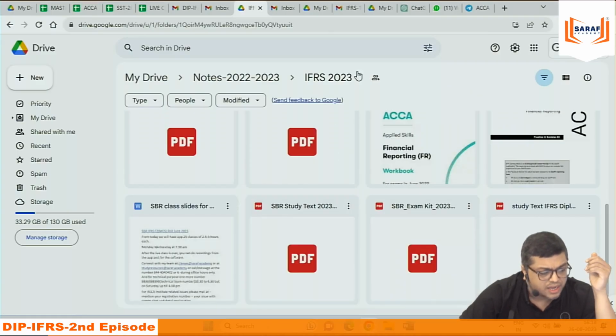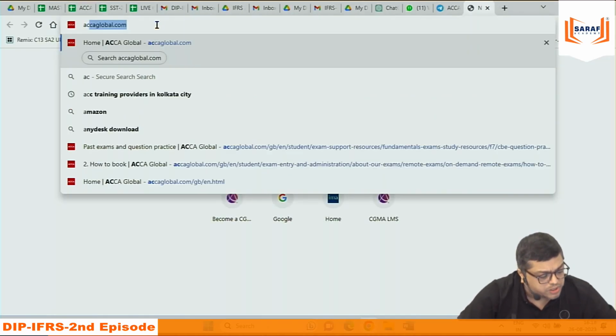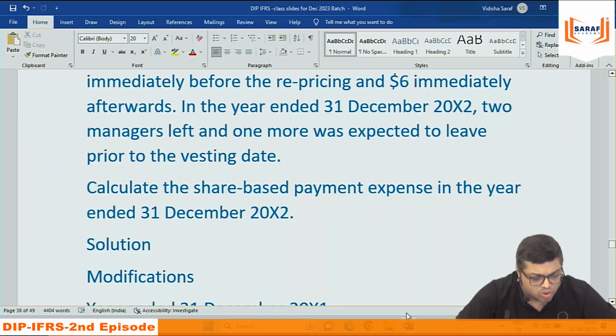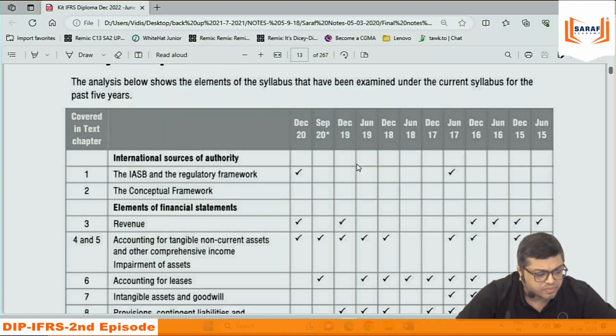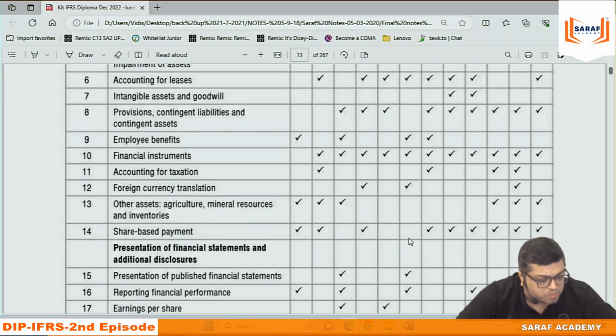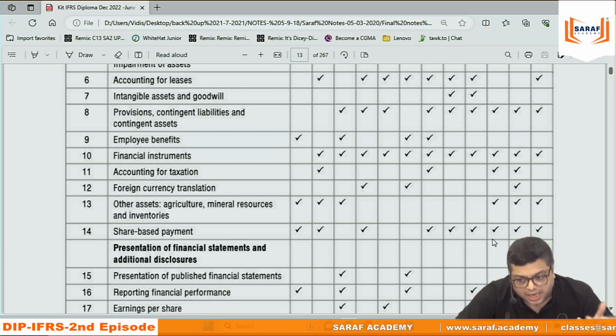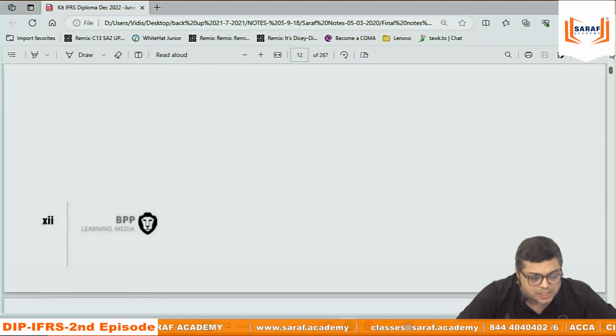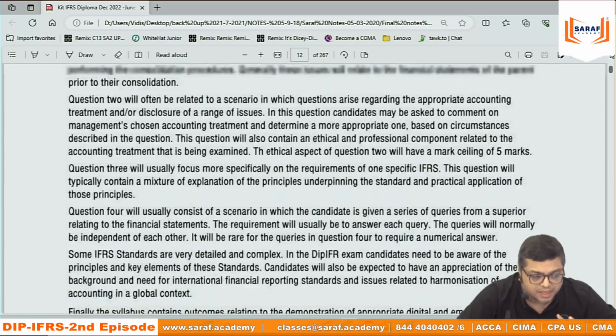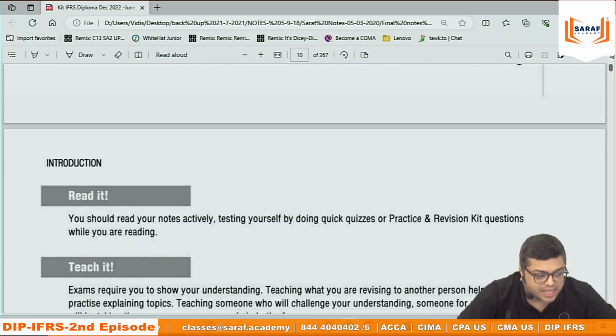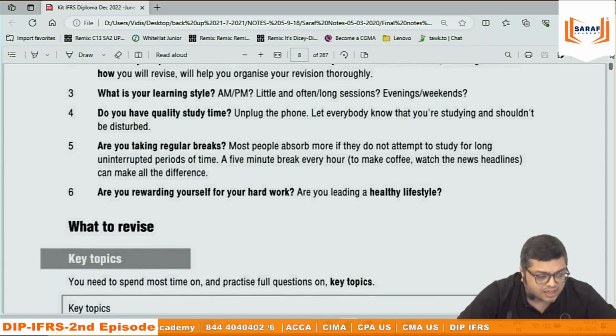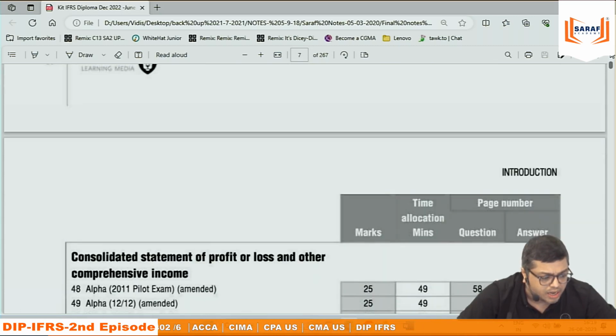ए भाई मैंने पिछले दिन दिखाया था फर्स्ट क्लास, already institute website, I am not going again, you go there. I have shown all the past term papers, they are there. ठीक है, so I mean to say that if you see these 12 terms, in 12 terms share based payment, mota mota in every term, 3 out of 12 terms missing, 9 terms the question came in exam. That means 75% frequency that the share based payment chapter questions will be coming in exam. No guarantee. But this data is saying that this is a very high frequency that questions will be coming in exam on share based payment.